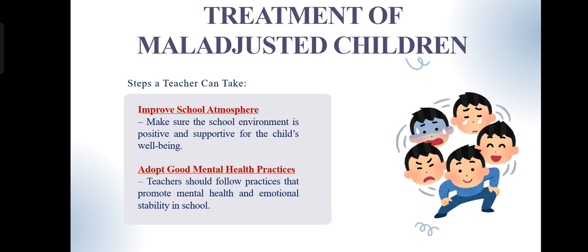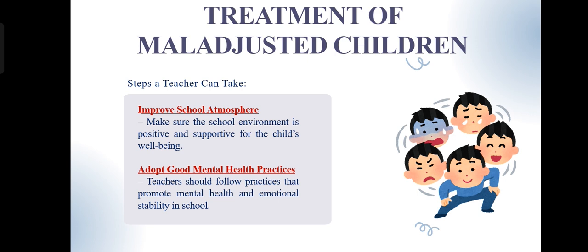The next step is improve school atmosphere. A healthy, friendly and inclusive school atmosphere helps children feel accepted and valued. Many maladjusted children act out because they feel rejected or misunderstood at school. School should feel like a second home where mistakes are accepted and improvement is encouraged.